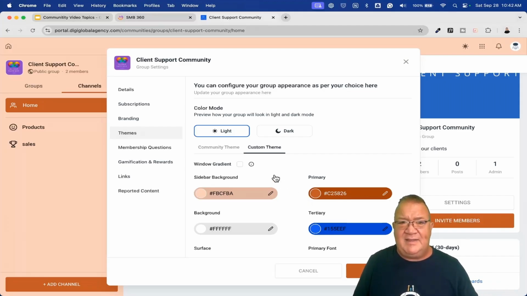And keep in mind, this is for this group. So as you go from one group to another group, that might be a great way to change the theme, the color, so that you know visually when you look at it that you are changing groups and you're in a different group because it doesn't have the same theme to it. So right now that's that.